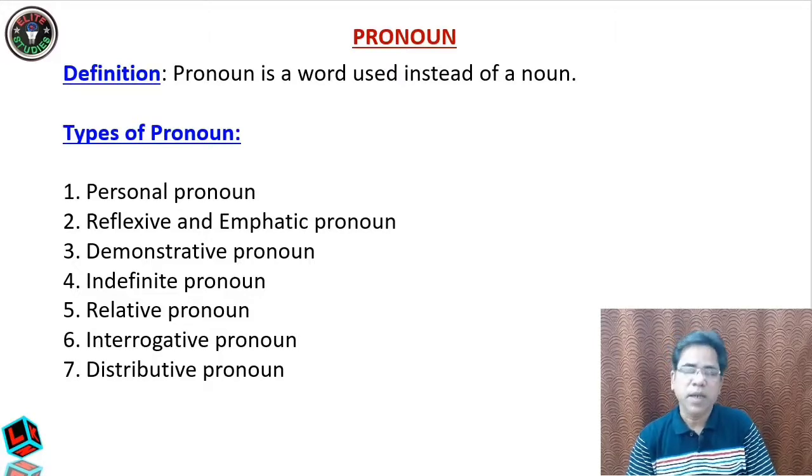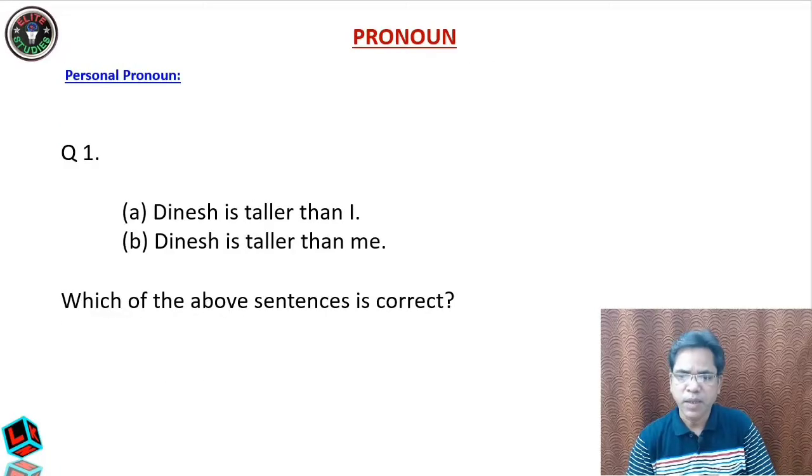My dear students, before proceeding further, I will ask you 2 questions. If you can answer those 2 questions correctly, that means you know something about pronouns. But if you are unable to answer them correctly, then there is a necessity to go through the video. So before proceeding, let us go through those 2 questions. The very first question: Dinesh is taller than I, Dinesh is taller than me. Which one of the sentences is correct? Let us pause the video and answer it.